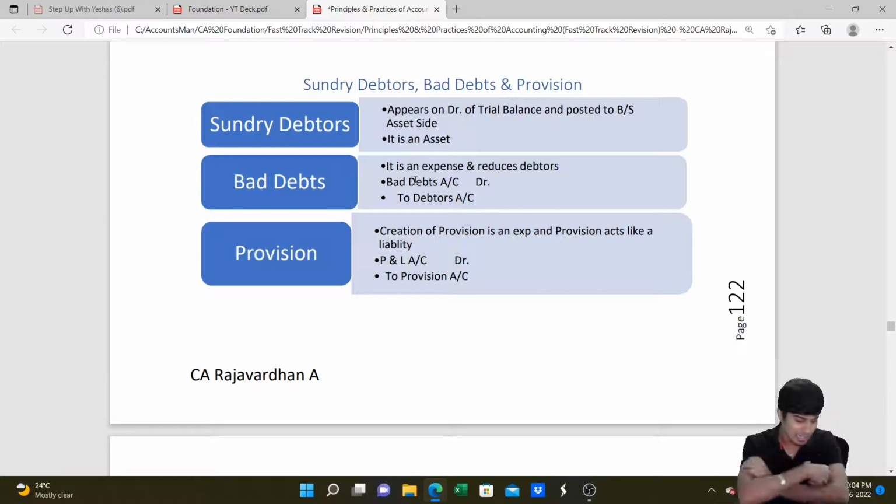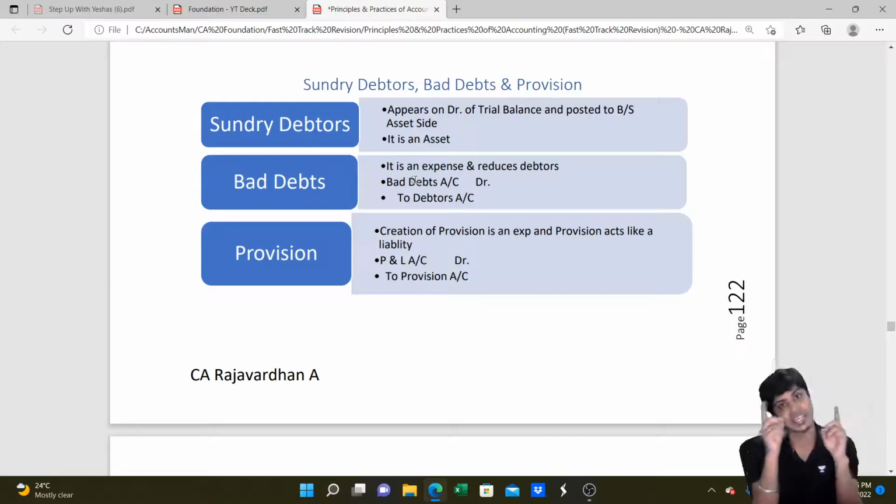You got this? Let me repeat the bad debts adjustment. If bad debts appears in trial balance, it means that the bad debts to debtors entry is already passed. We don't have to pass that entry anymore. We don't have to deduct bad debts from debtors anymore. The only thing that we need to do is write this bad debts in P&L account debit side as expense, because the second entry is not done.